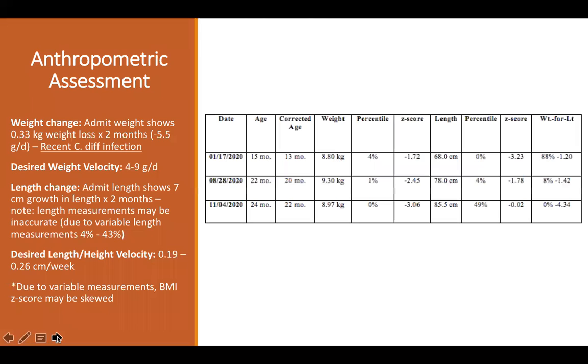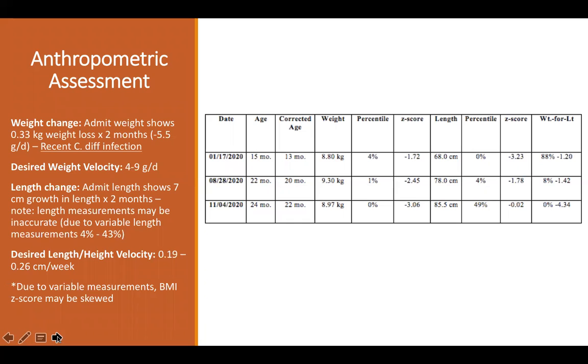Starting off with anthros. During admission, his weight was 8.97 kilograms. 2 months before that, the patient weighed 9.3 kilograms, which is roughly a loss of 5.5 grams per day. Possible reasoning for that may be due to a recent C. diff infection.